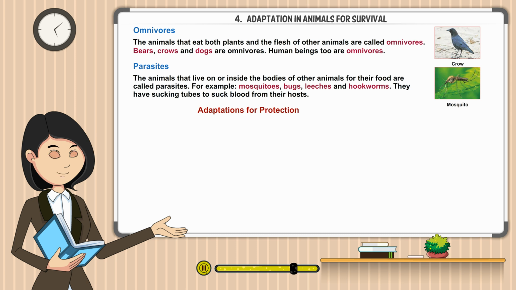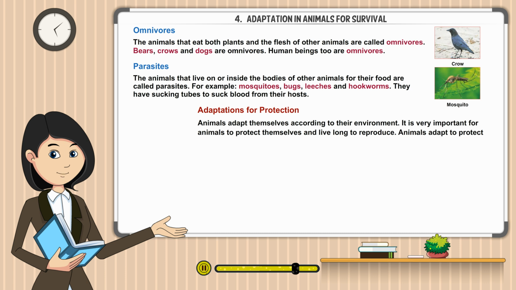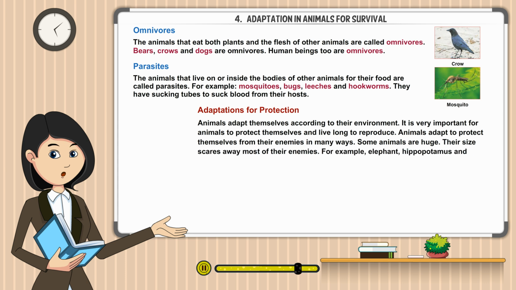Adaptations for protection. Animals adapt themselves according to their environment. It is very important for animals to protect themselves and live long to reproduce. Animals adapt to protect themselves from their enemies in many ways. Some animals are huge. Their size scares away most of their enemies. For example, elephant, hippopotamus, and bear.